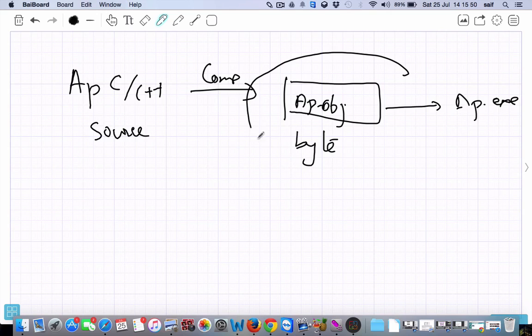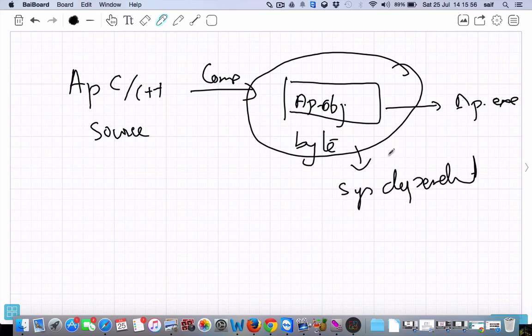But this one is system dependent, meaning specific limitations will be there. If you fulfill that eligibility, then only the program will run, otherwise not. Whereas Java is system independent, there won't be any limitation, you can use it anywhere.